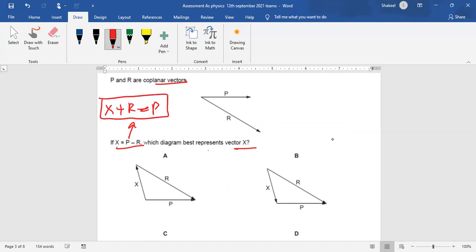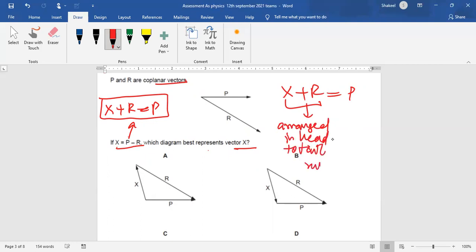You know the two vectors which are added are arranged according to the head to tail rule. So X plus R equals P, and these are arranged in head to tail rule, and this is their resultant.